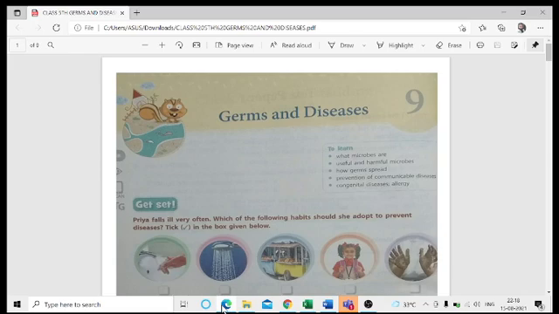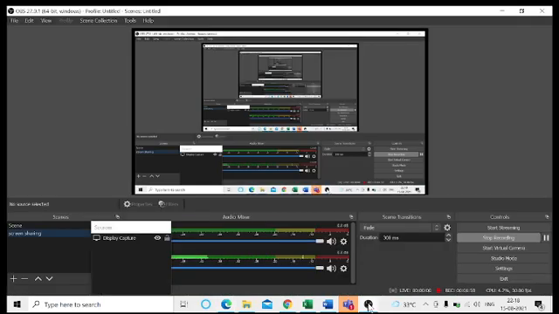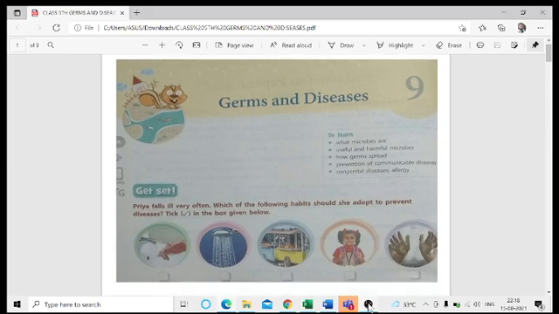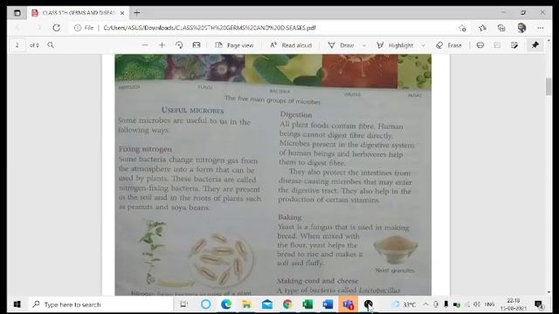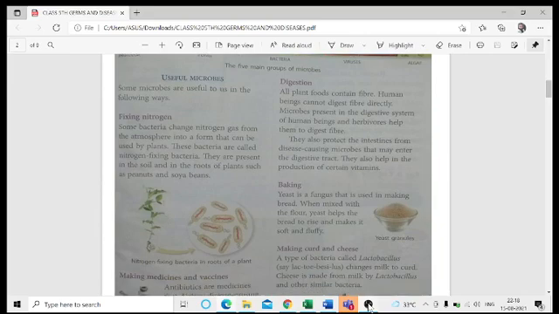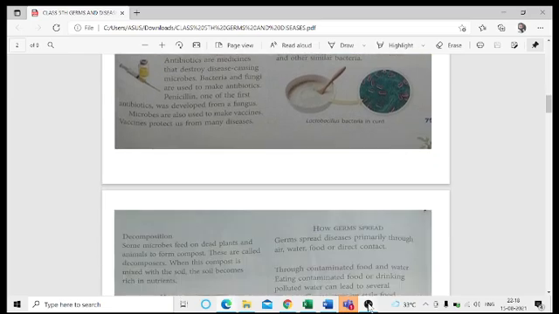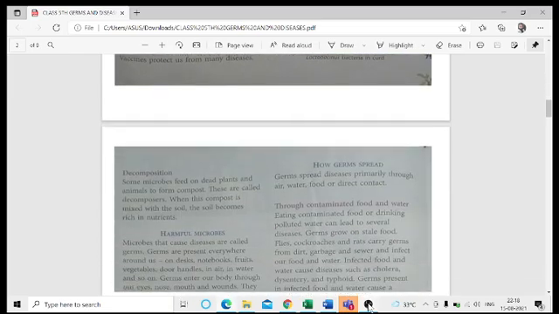Okay, so let us start. In this chapter, we have already discussed the usefulness of microorganisms, how they help us in digestion and in the formation of curd.